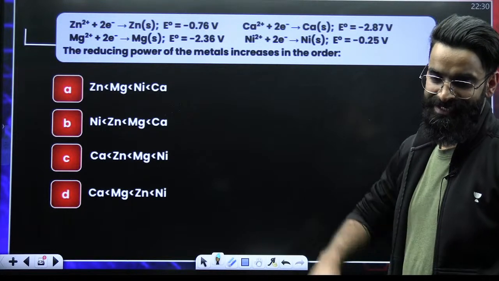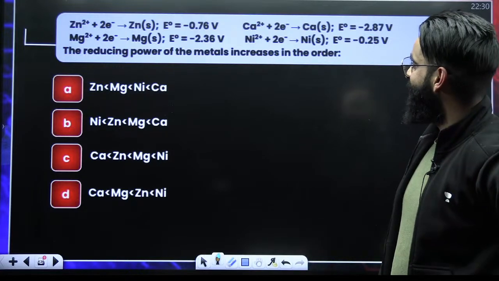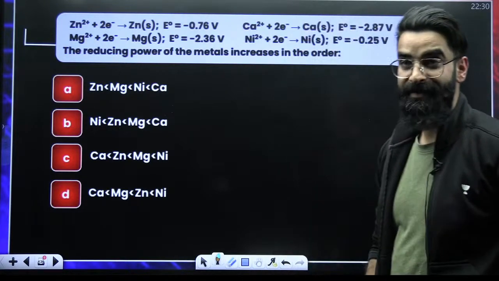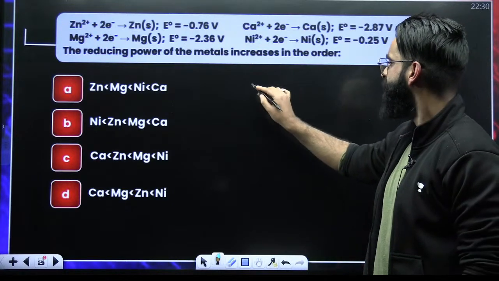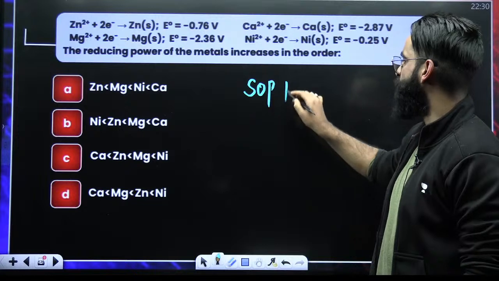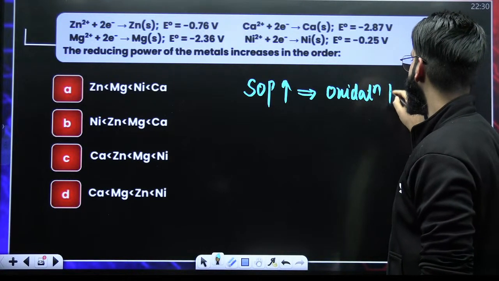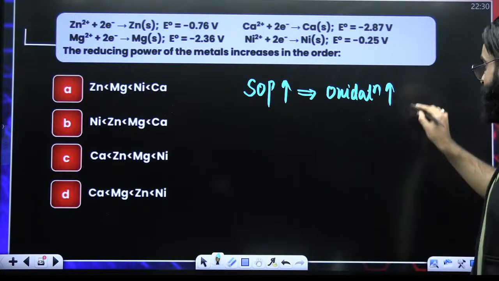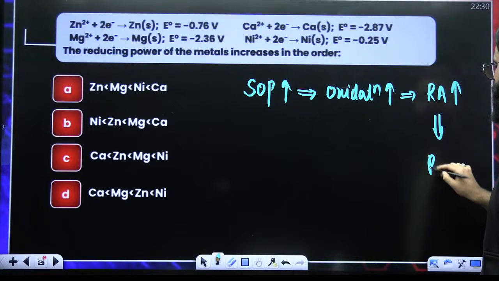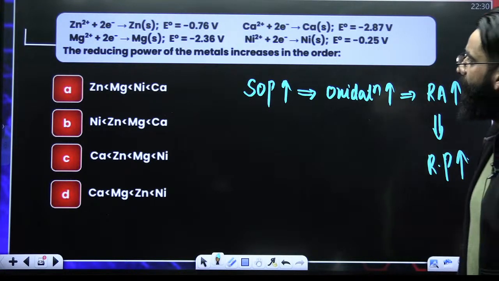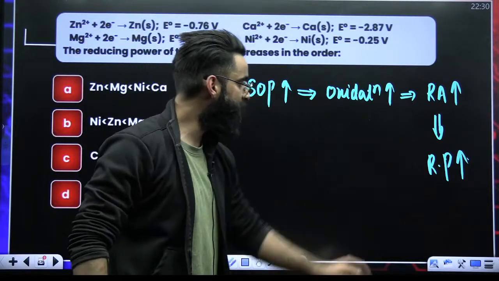Majority is coming up with option B. Let's check it out. Reducing power. First of all, more the SOP, more the tendency to undergo oxidation, better the reducing agent, more the reducing power. We have to check reducing power. So SOP and reducing power, they are directly proportional.